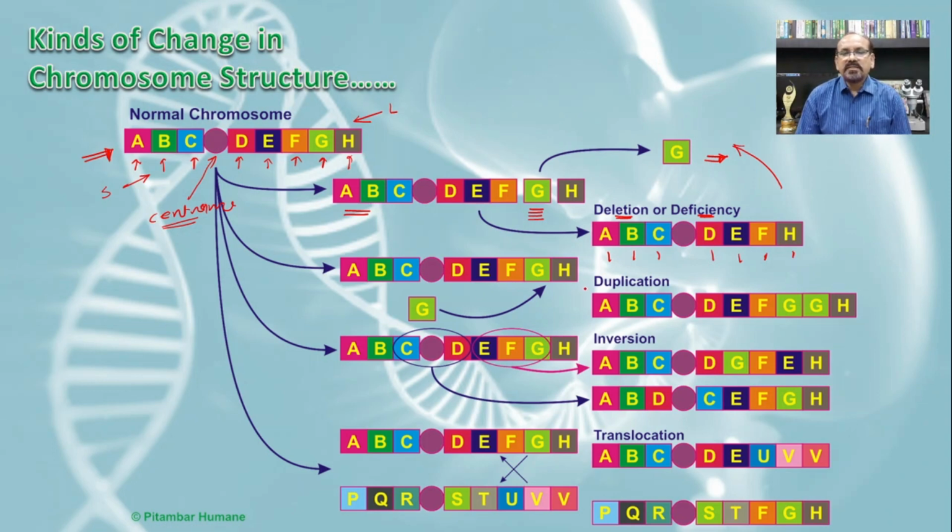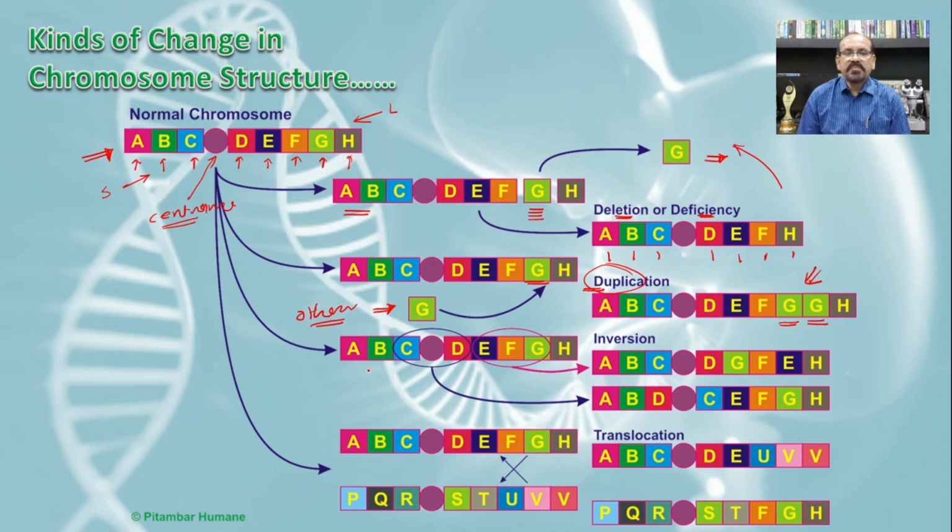The second type is duplication. If the same gene, say for example G, from another chromosome comes to join with this chromosome, then here the gene G will be found in two copies, and hence it is known as duplication, because now G is present in a duplicate condition. Meaning the part of the chromosome is present double.